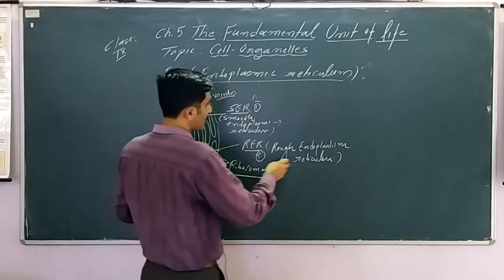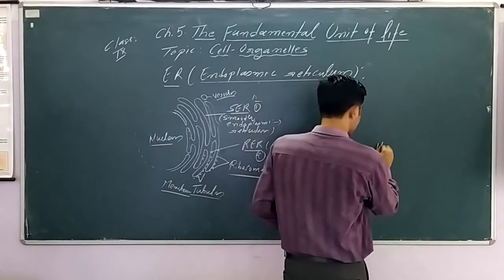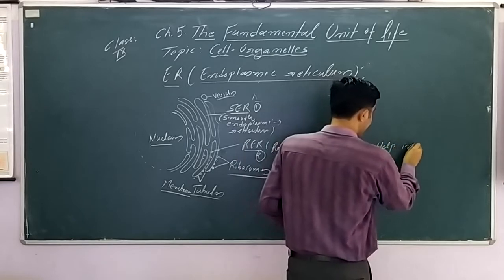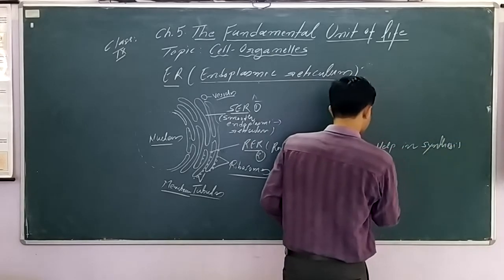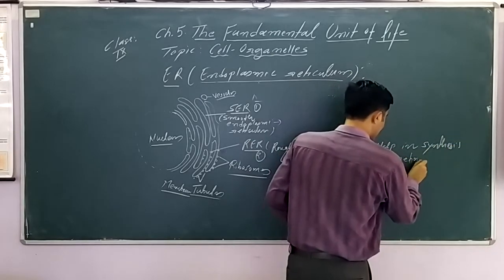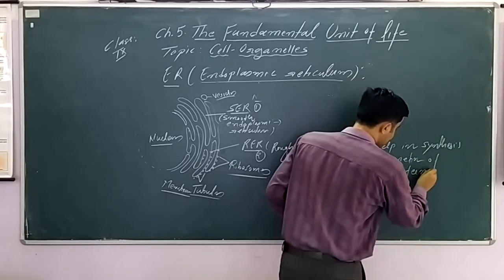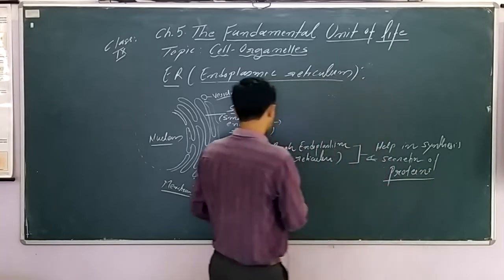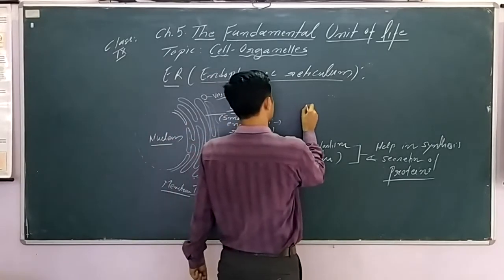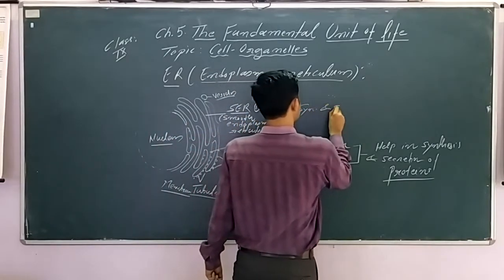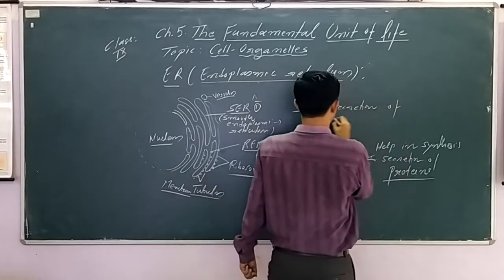In the presence of ribosomes, please remember, RER helps in synthesis and secretion of proteins. All of us know ribosomes are protein factories. And SER helps in synthesis and secretion of lipids.